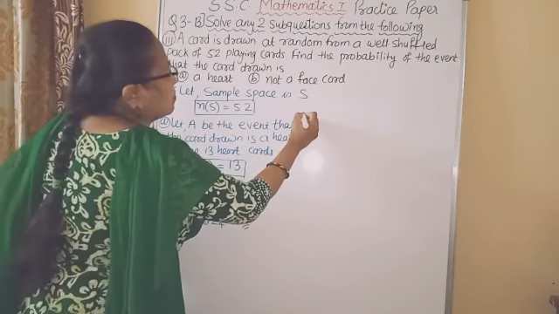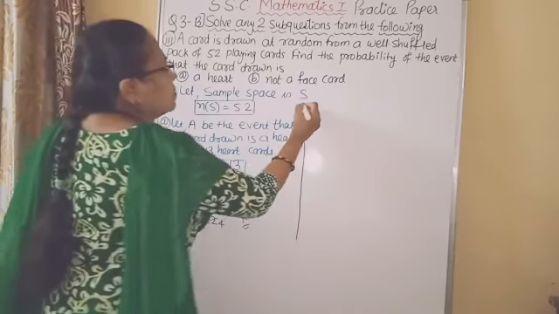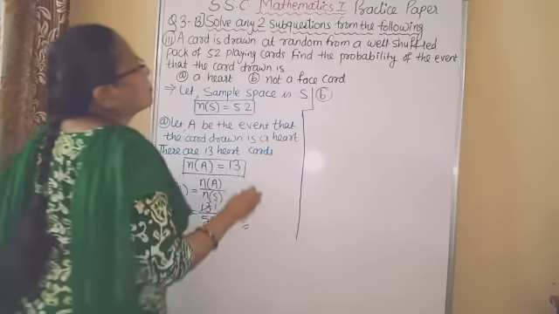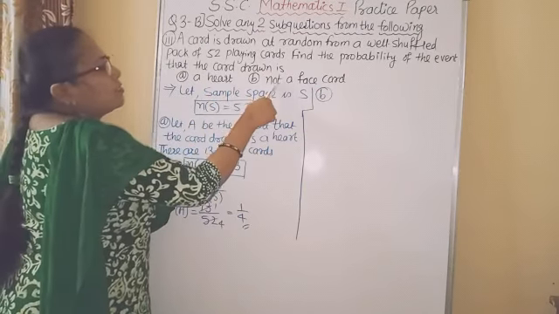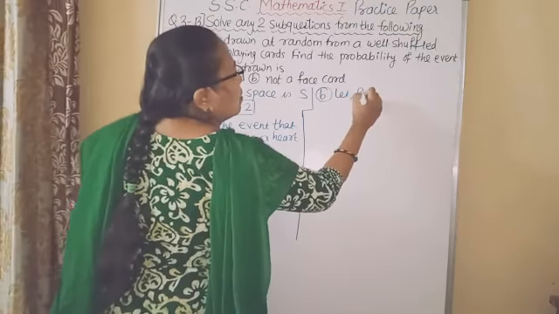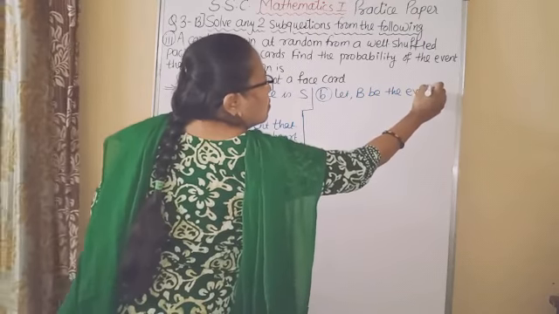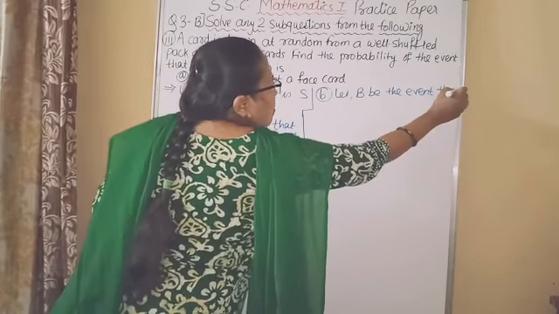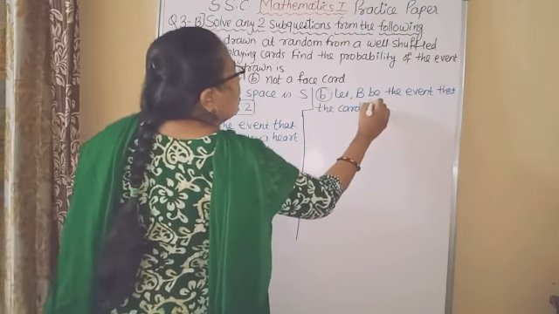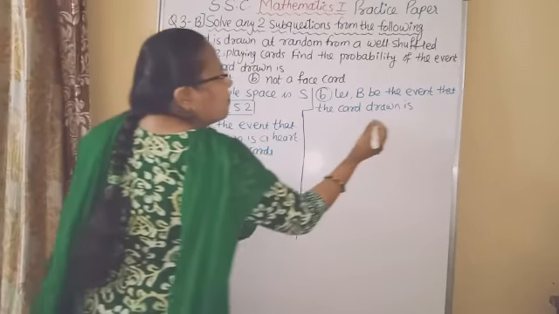Now second. The card drawn is not a face card. So let B be the event that the card drawn is not a face card.